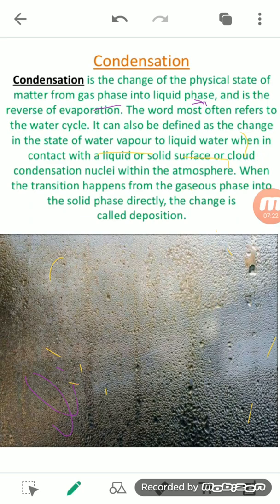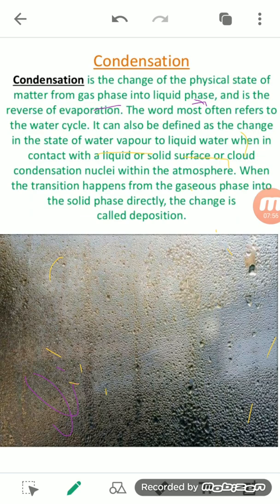So how does this condensation process occur? After evaporation, the water which gets converted into water vapor rises up, and as it comes in contact with the cold atmosphere, that vapor gets converted into water droplets again. You can understand evaporation and condensation this way.